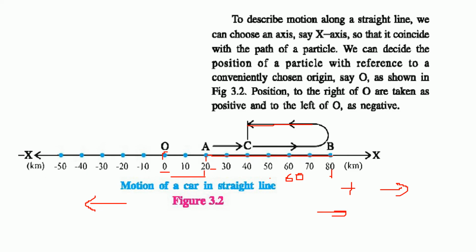From 80 to 40, how much distance has it traveled? It is 40 again, but in the negative direction, right? So this is the scenario we will take in various discussions from now.